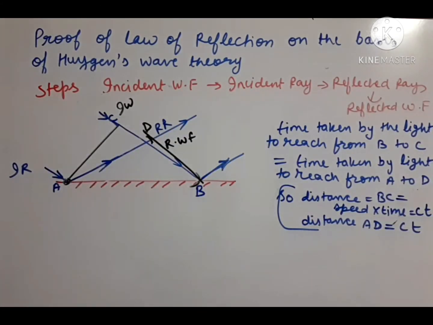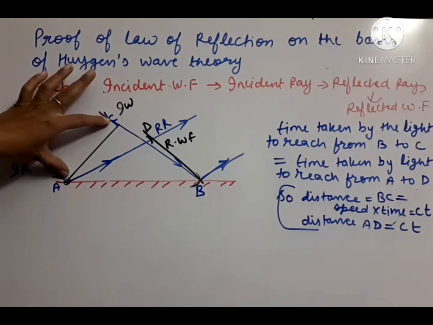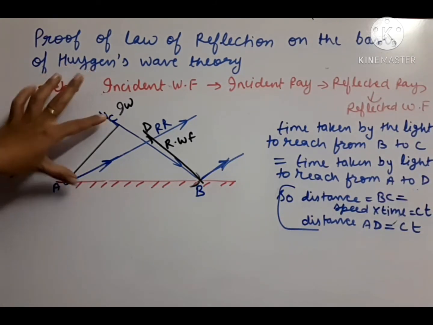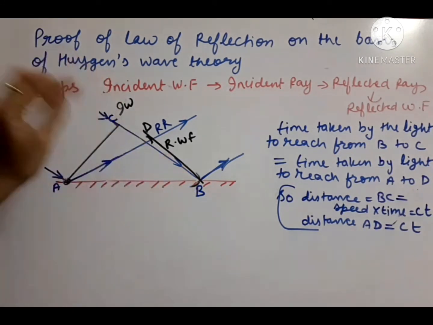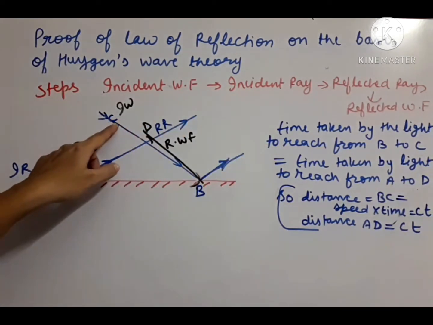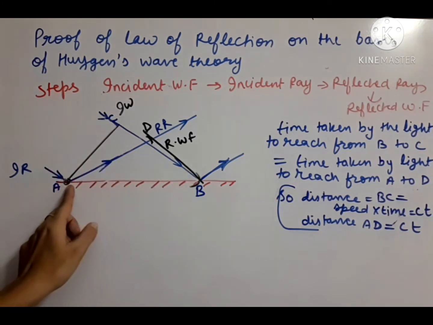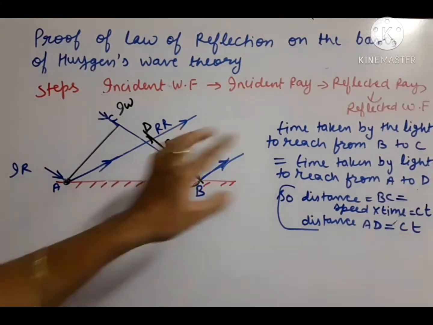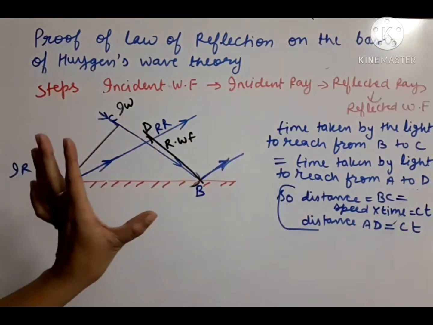Okay, so what we have done, I am repeating here. If A and C are the points on the primary wavefront and B and D are their corresponding points on the secondary wavefront, then what is the concept of Huygens principle? The time taken should be the same for the corresponding points. So the time taken between C and B and the time taken between A and D should be the same. If times are the same and the speed of light is the same, the distance will also come the same.